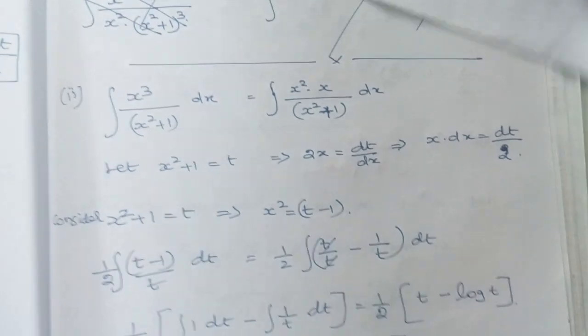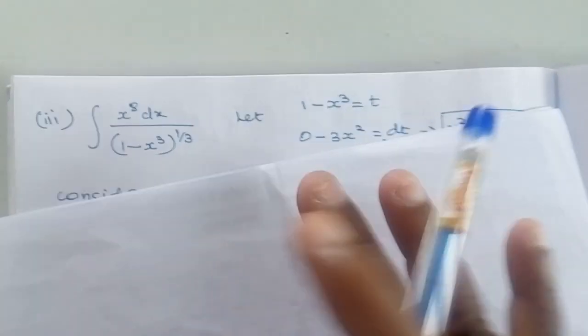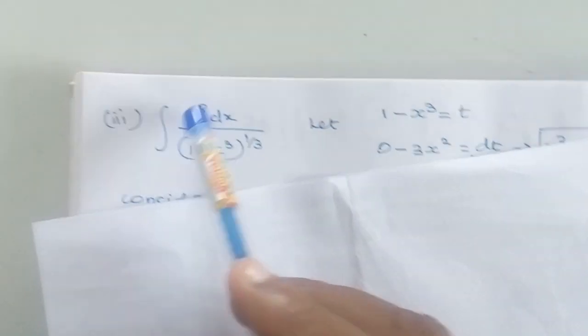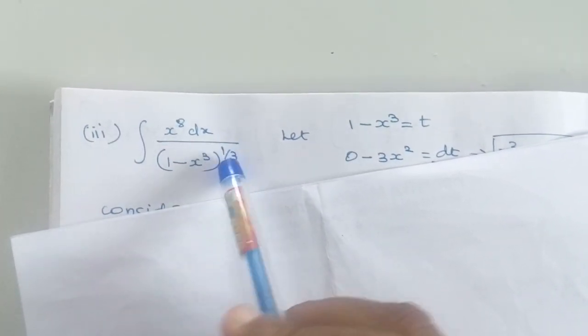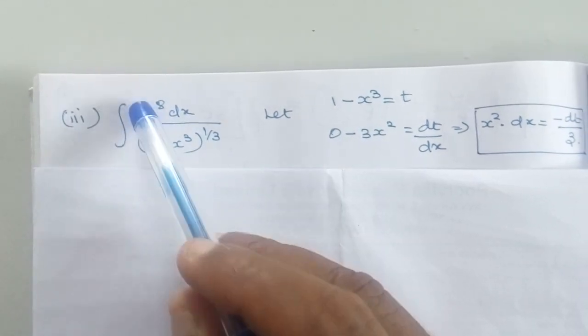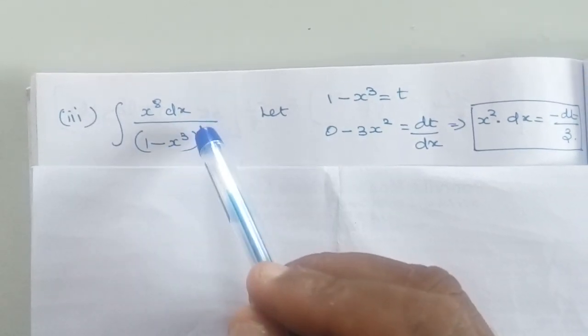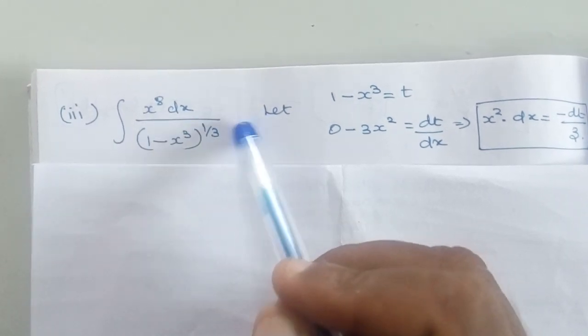These are some of the important problems in integration. Now we will move on to the third question. If you look at this third question, integration of x power 8 divided by 1 minus x cube to the power of 1 by 3. Here this question can be written as 1 divided by 1 minus x cube whole power 1 by 3 into x power 8 dx, right?